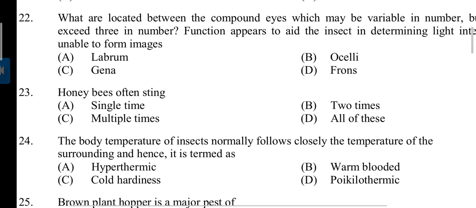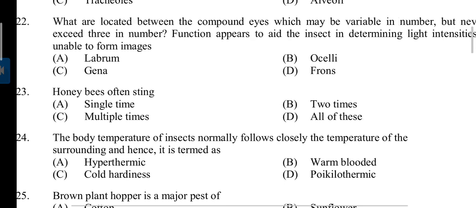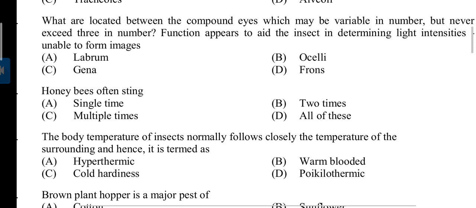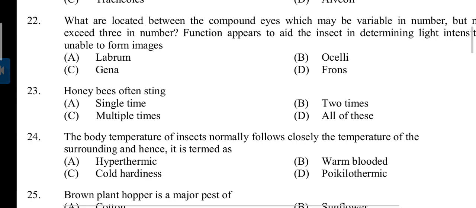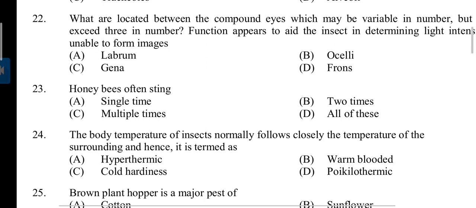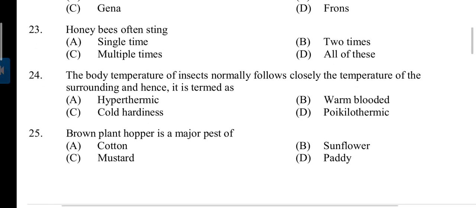Question number 21. What are located between the compound eyes which may be variable in number but never exceed 3 in number? Function appear to aid the insect in determining light intensities, unable to form images. So, answer is B. Ocelli.